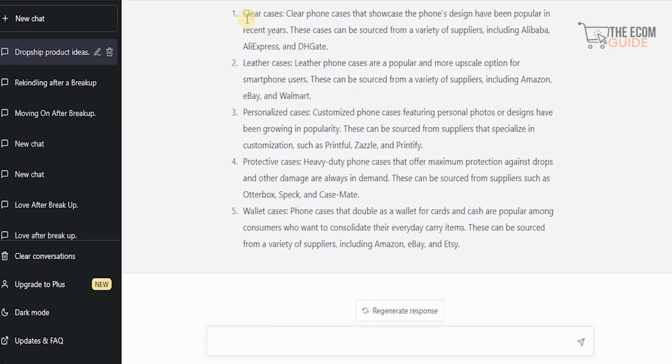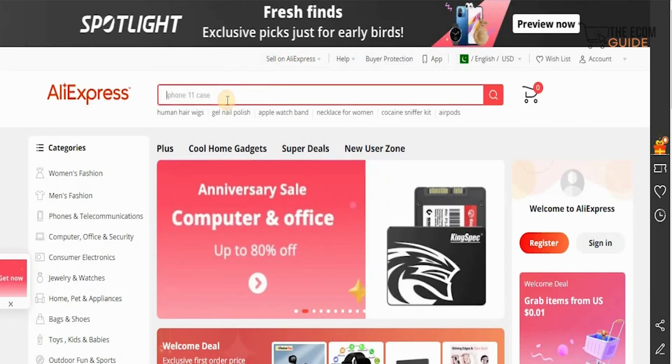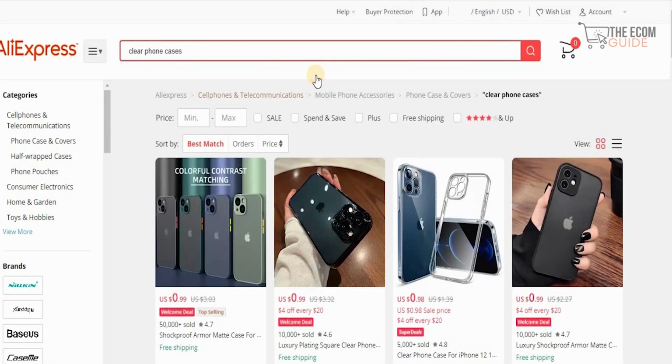So what we're going to do is the first one, which is a clear case. Clear cases that showcase the phone's design have been popular in recent years, and you can get them on AliExpress. So let's head over to AliExpress.com. Once we head over there, we're going to search for clear phone cases. As we do that, we'll be able to see the different phone cases that are available.